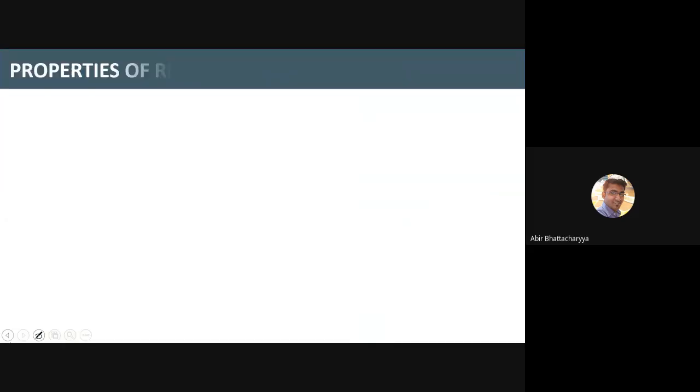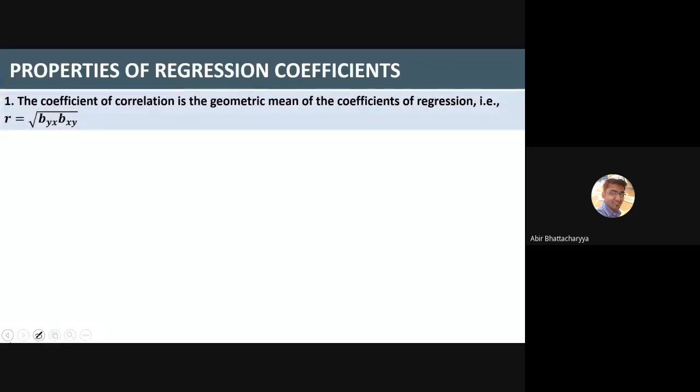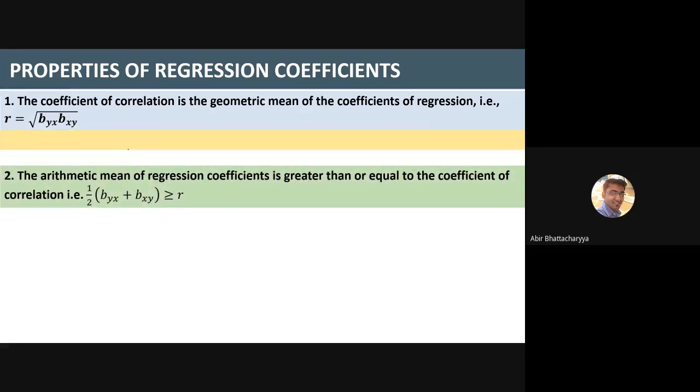Now, properties of regression coefficients. The correlation coefficient is the geometric mean of the regression coefficients. If byx and bxy are both given to you, then r equals under root of byx times bxy. byx is the regression coefficient of y on x, and bxy is the regression coefficient of x on y.